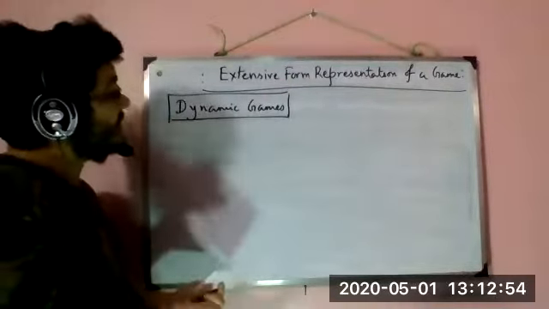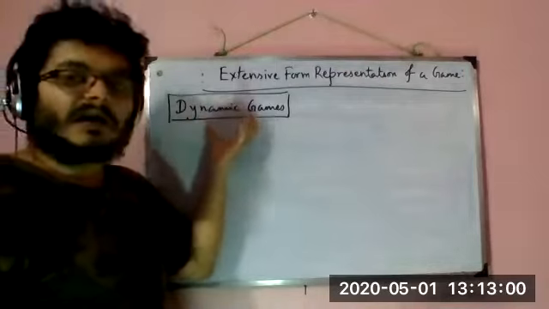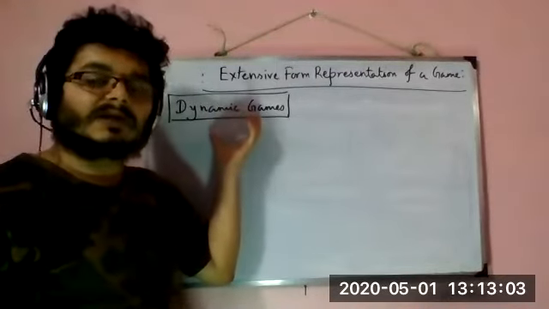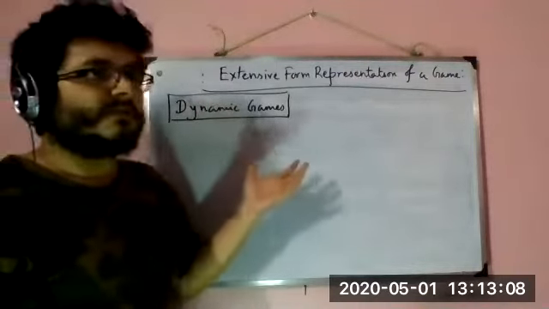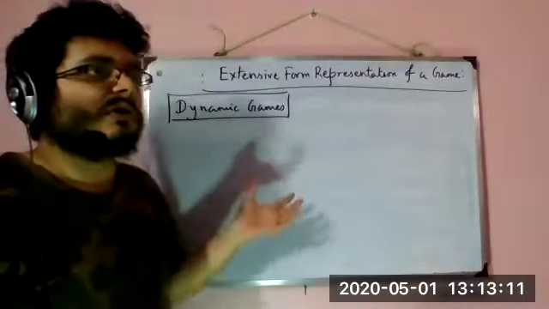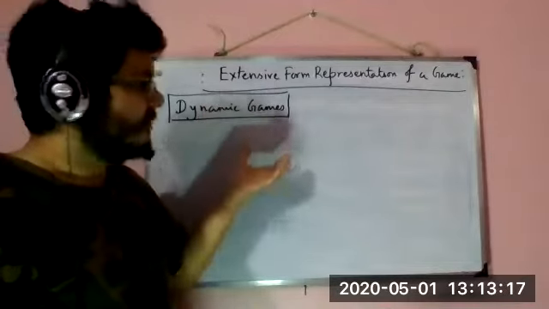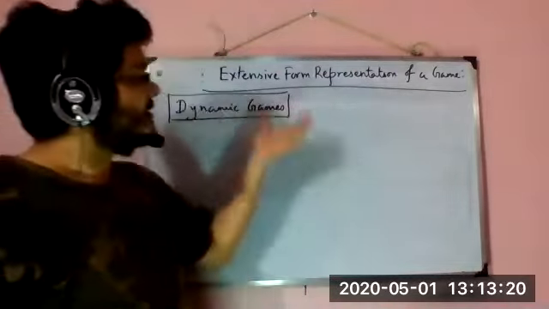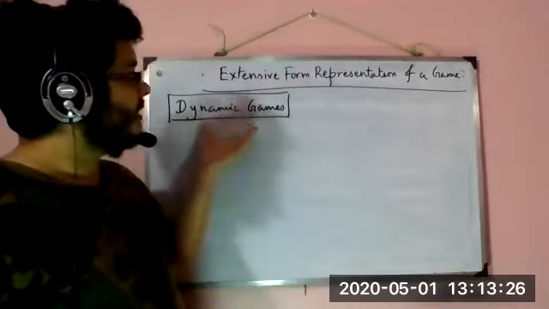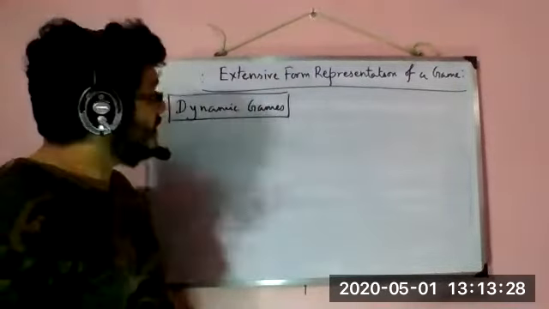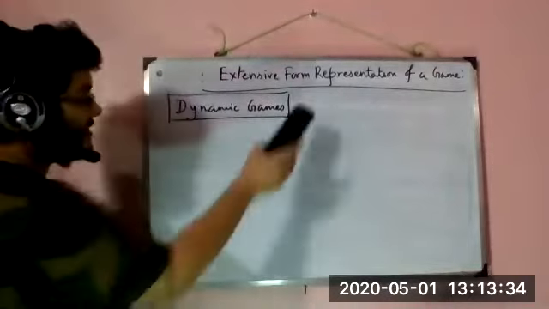In the first note, you will see that when I am going to represent a dynamic game, a game where time is explicit and important, though we can have normal form representations, and we will see that also, how to represent a dynamic game in a normal form, we will also see why extensive form representation is specifically helpful when we are dealing with dynamic games. But for the time being, we are learning what kind of representation this is.